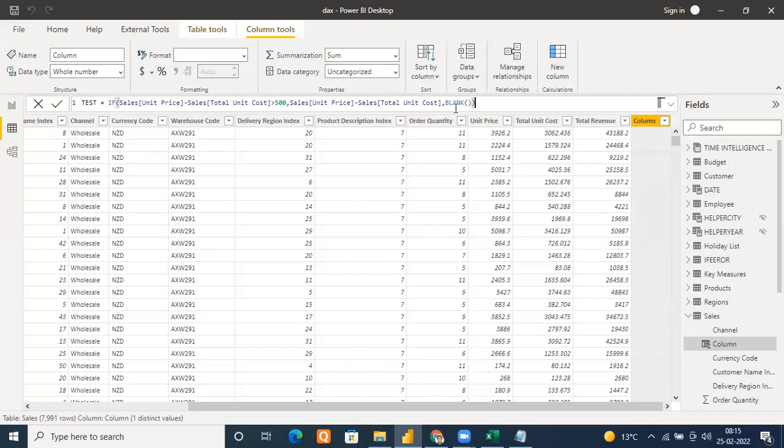Right? Now see how a variable can be helpful. Remember, in a context, a variable is evaluated only once. Very, very important point. Remember that.